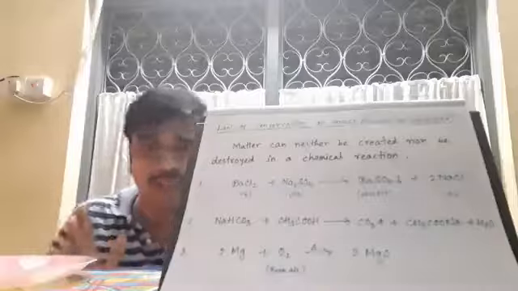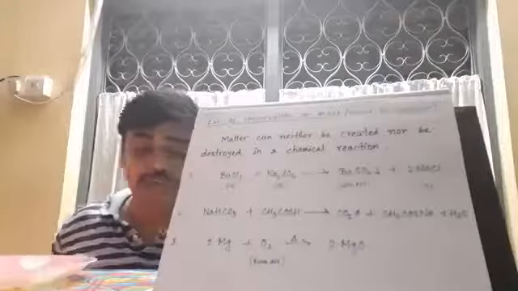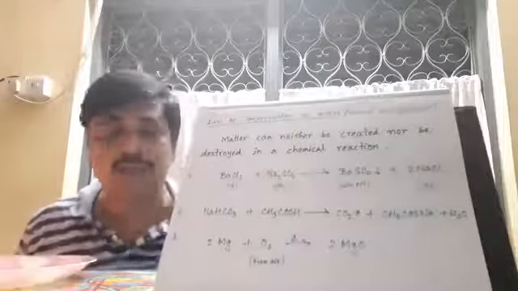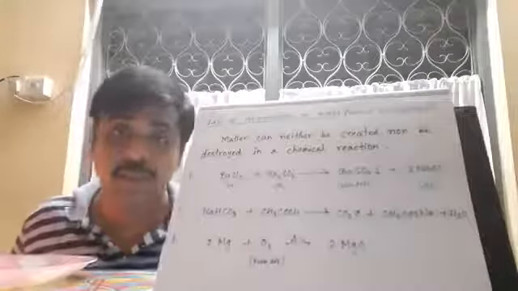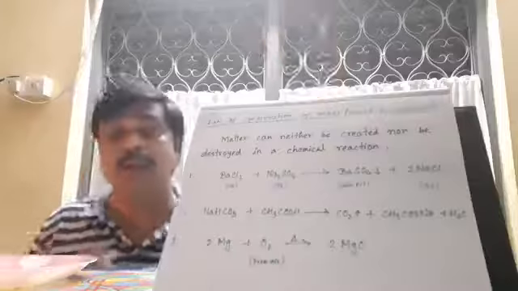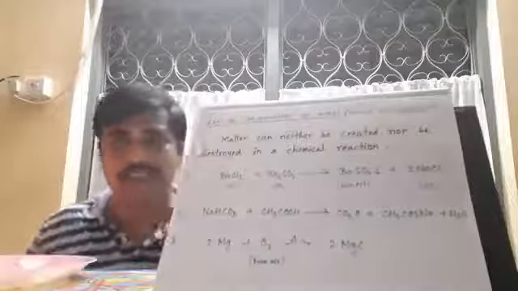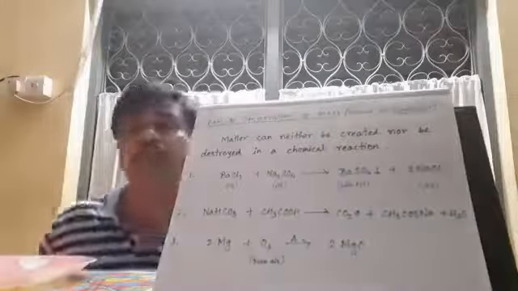So in a chemical reaction, see the first example I have given here, barium chloride, which is in aqueous state, is reacting with sodium sulfate, that is also in the aqueous state, forming barium sulfate and sodium chloride. The barium sulfate is a white precipitate. So what you will observe in this reaction is that white precipitate of barium sulfate is forming along with sodium chloride. But the law of conservation of matter says the mass of the reactants, that is barium chloride and sodium sulfate, will be equal to the products, that is barium sulfate and sodium chloride.